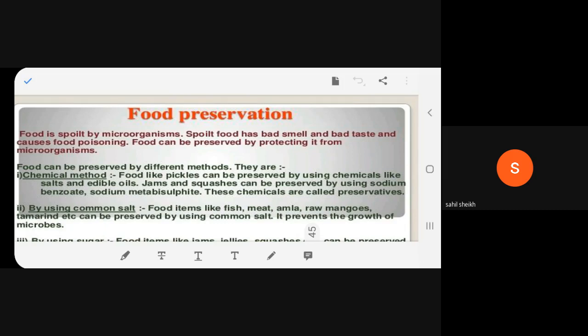Now, how to preserve this food? We have to protect it from microorganisms. Protecting food from microorganisms is called preservation. How do you do it? Let's start from the first, the chemical method.